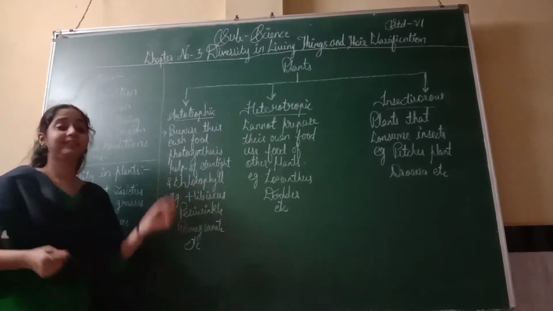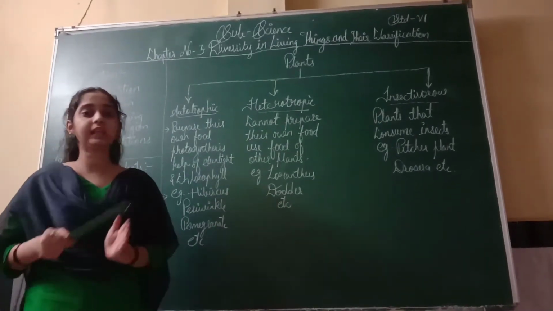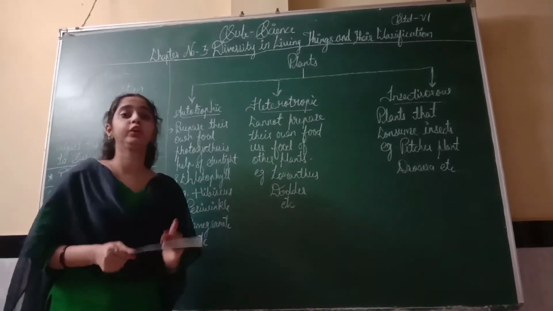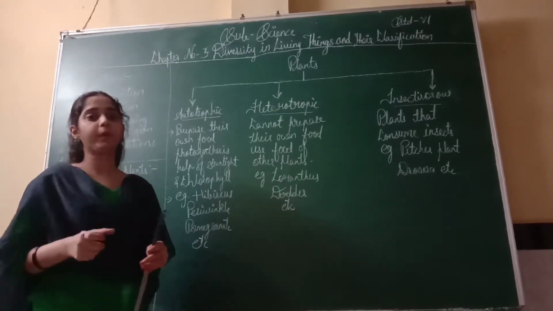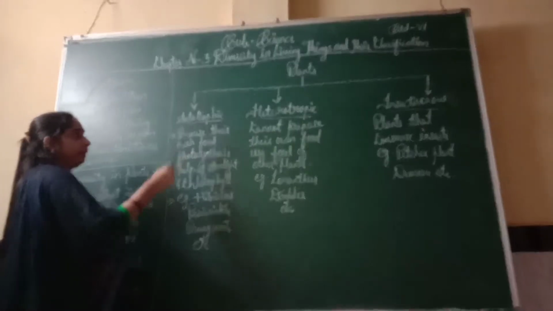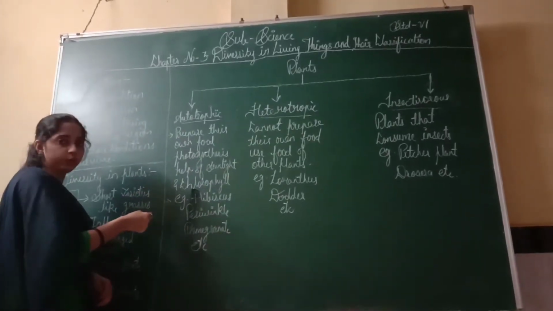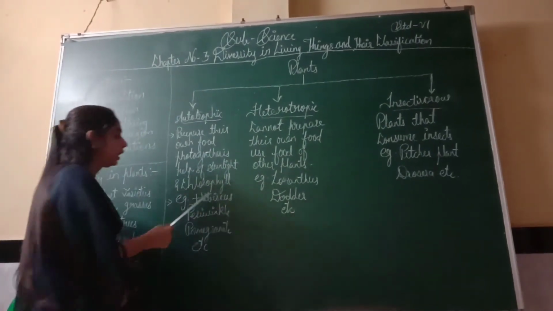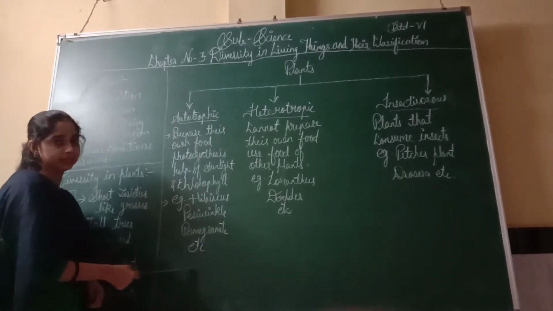Autotrophic plant means plants that prepare their food by their own, by the process of photosynthesis with the help of sunlight and chlorophyll. Their food is made this way. Examples: hibiscus, periwinkle, pomegranate, etc.